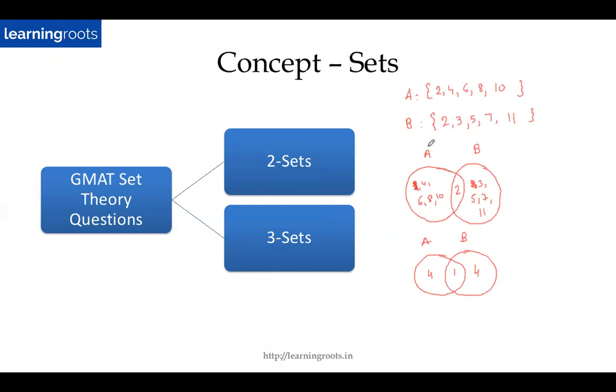So this is how we get started with set theory. This is an example of 2 sets. Now, if I add one more set to this, then it will become an example of 3 sets. For example, if I take one more set, which is C, then I'll get more intersections, right? So we'll come to 3 sets when we tackle 3 set questions later on in the session. But for the time being, let's stick to 2 set questions. For 2 set questions, we can generally draw the diagram as we have done in this case, or the preferred method on the GMAT is something called a double set matrix.